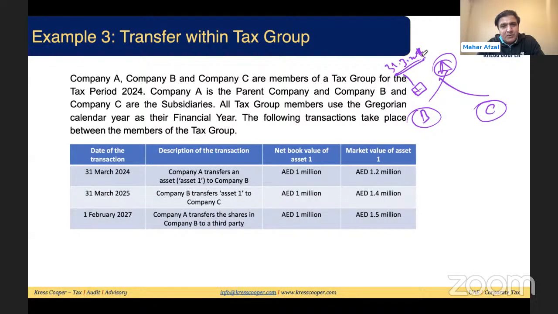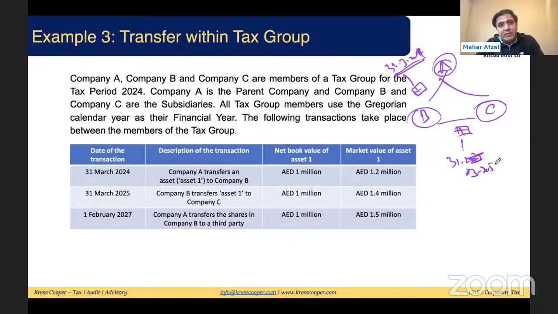Then company B transfers the asset to C. Now B is transferring to C the same asset, and this asset is being transferred on 31st March 2025. So the asset has been transferred from A to B on 31st March. Exactly after 1 year, B has transferred the asset to C.